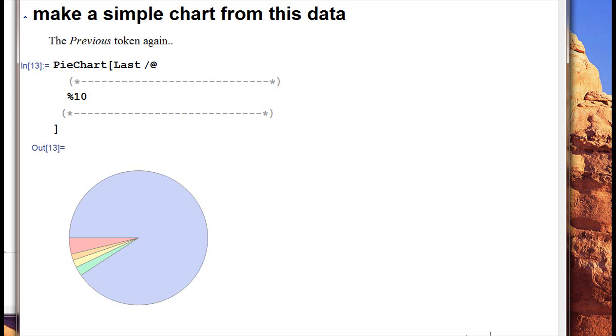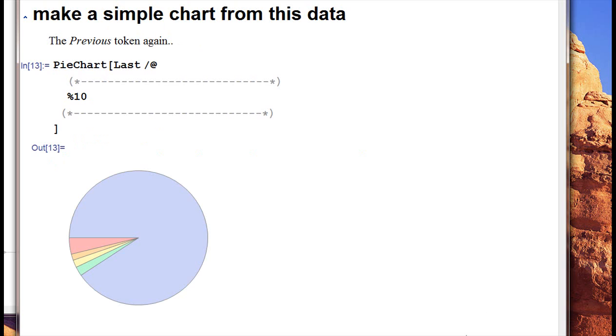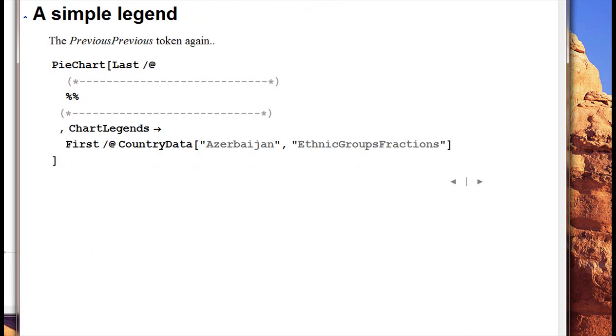Okay, so let's move on. Oh, and I'm going to mess up my previous here. So let's do %10 again. Azerbaijan, yep, that was one. So I'm going to do %10 instead of %.